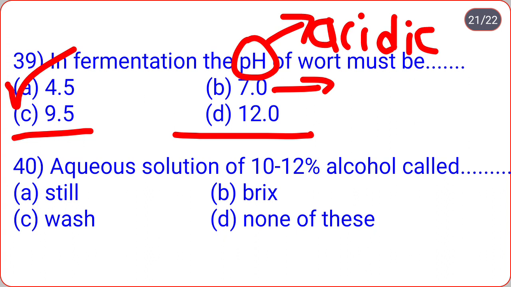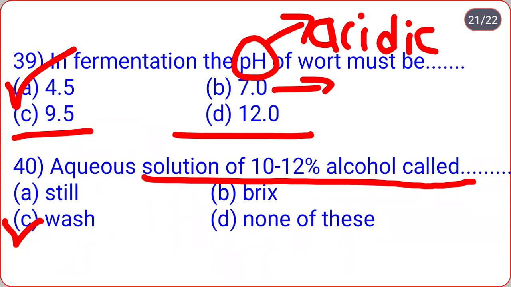Then last question, aqueous solution of 10 to 12% alcohol is called ___: still, brix, wash, none of this. So correct option is C, aqueous solution of 10 to 12% alcohol is called the wash. Here we completed the multiple choice questions from topic sugar industry.